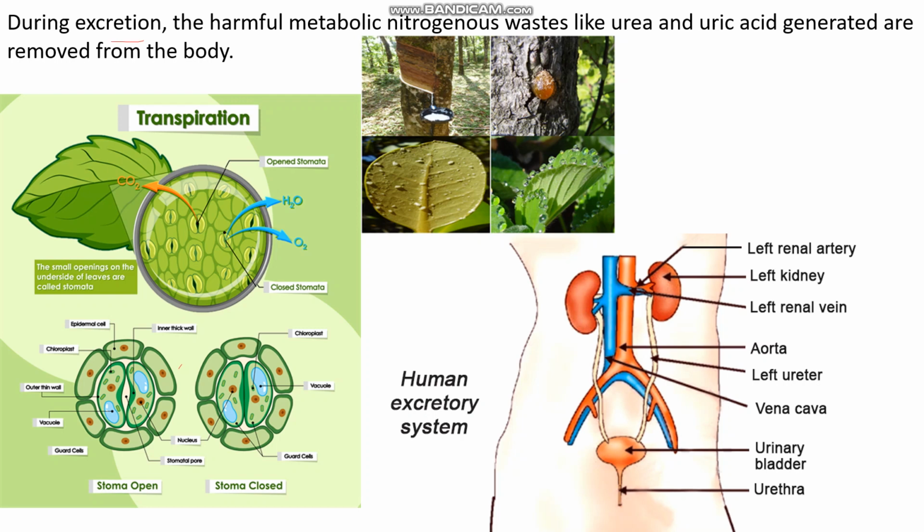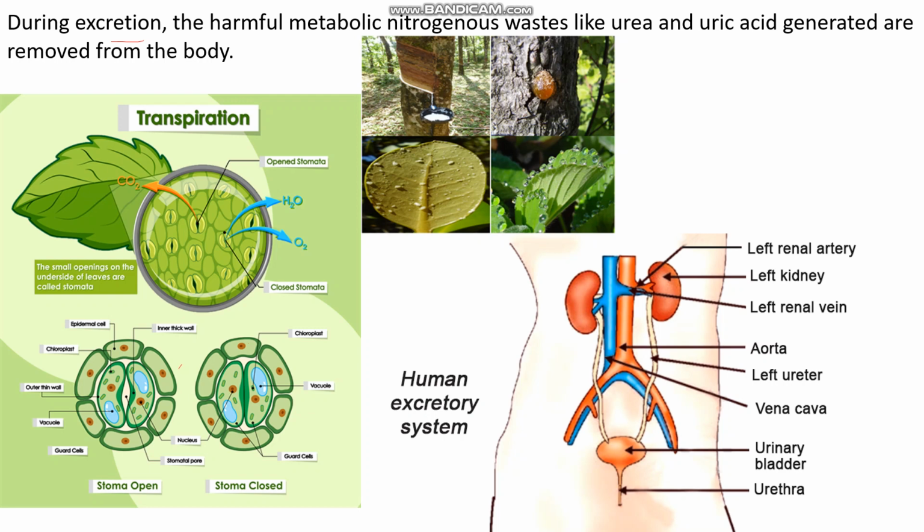Excretion is eliminating the metabolic waste from the body. In plants, some latex exudes and gums come out of the plants. These are all excretion. They also involve transpiration, and transpiration occurs through the stomata in plants, where excess water comes out of their leaves as water vapor.